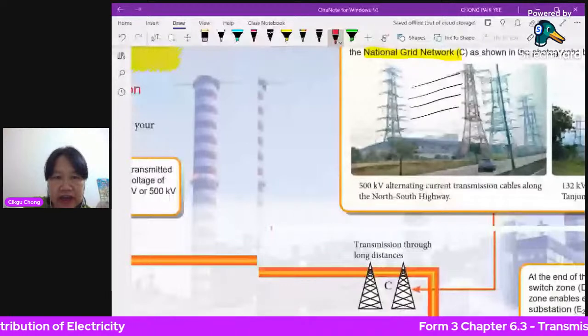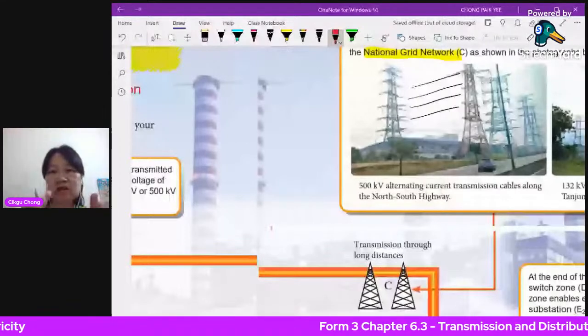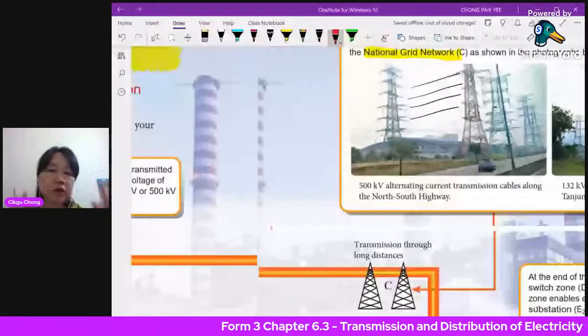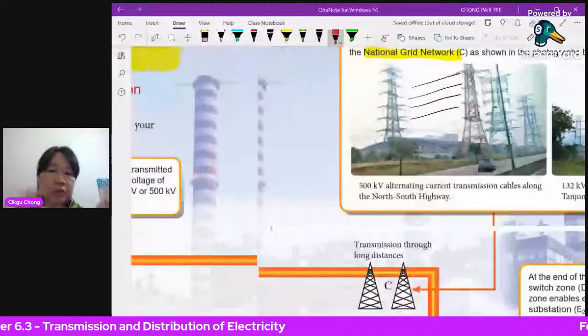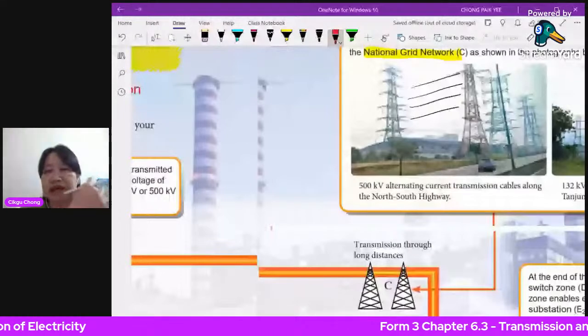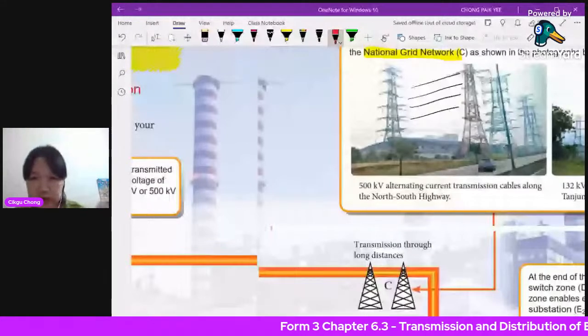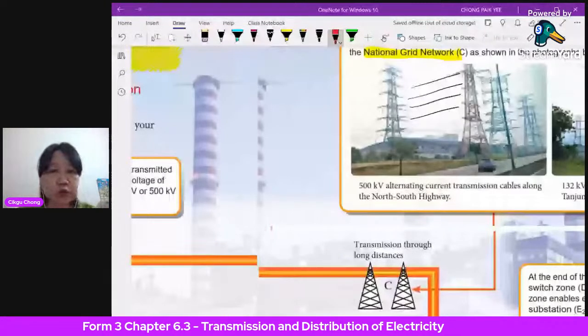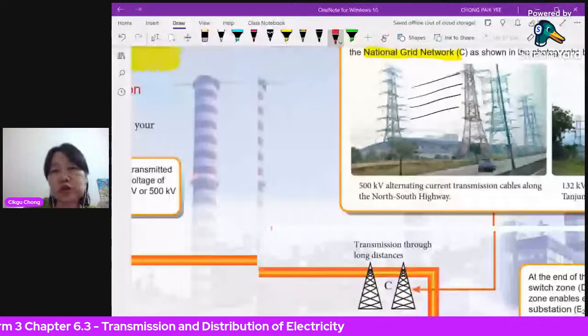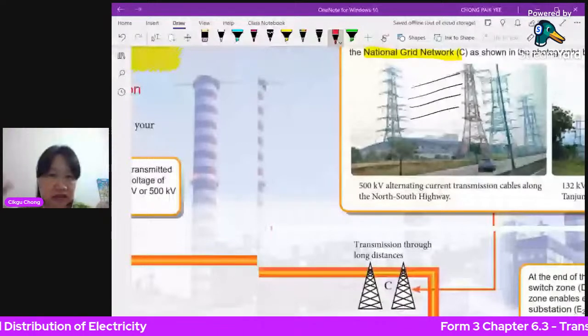These pylons are put so high up so that nobody can touch it, because the cable is carrying very high voltage. So it transmits all this electricity at high voltages all over the country. Of course, it comes to Ipoh, it also goes to KL, it goes to Penang, it goes everywhere. Every city will have this electricity transmitted to it.